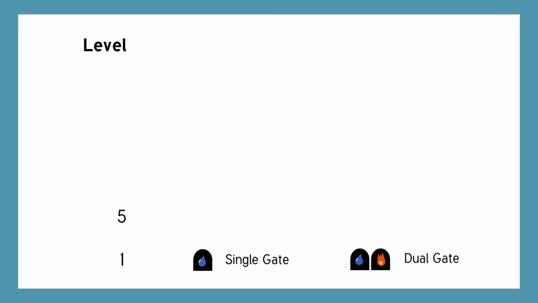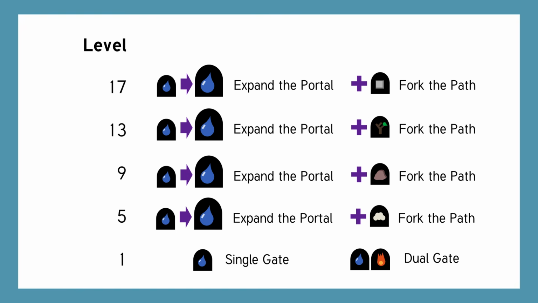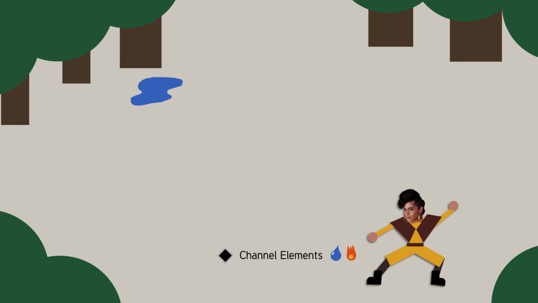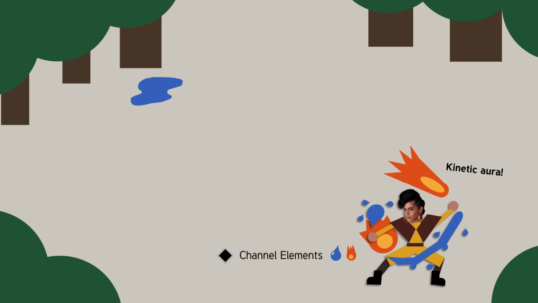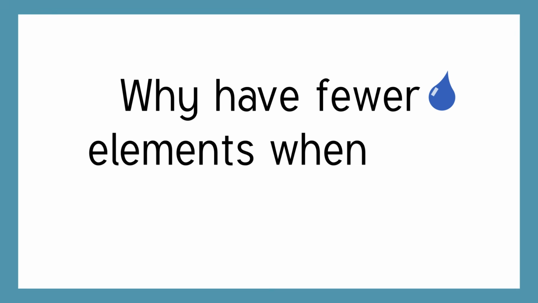In fact, every 4 levels or so you can make basically the same choice. Do you want to expand the portal and get stronger with one of your elements, or add a new element to your repertoire? When you channel elements, you channel all of your kinetic elements at the same time. The other restriction is that of your 2 starting impulse feats, 1 needs to be of 1 element and the other needs to be of the other element. That's not a particularly tough restriction, which might beg the question, why have fewer elements when you can have more?